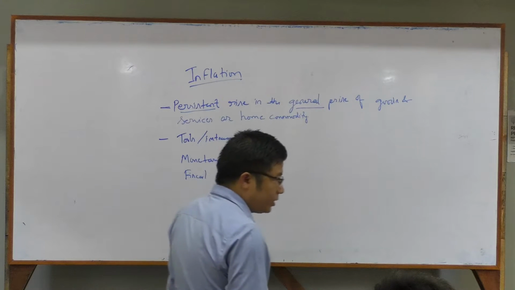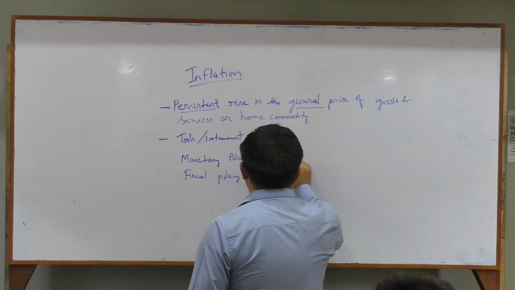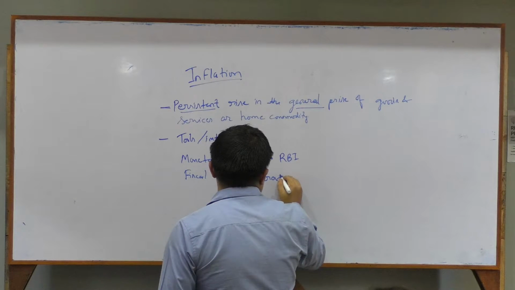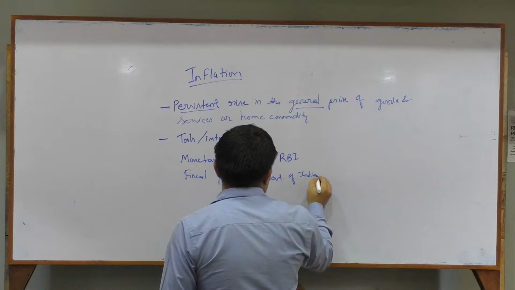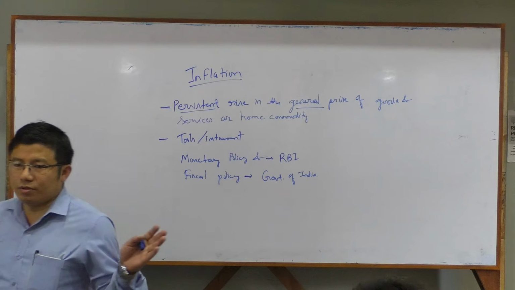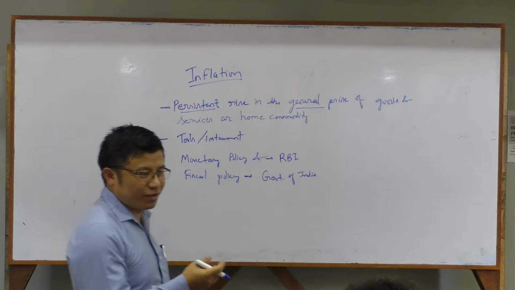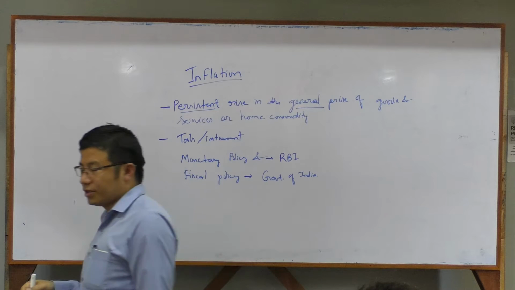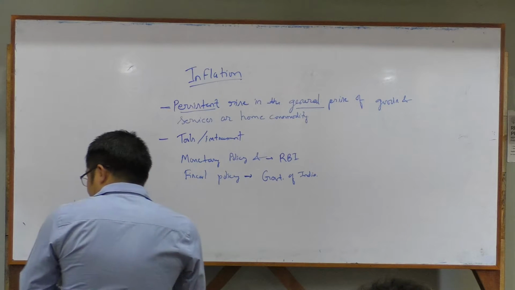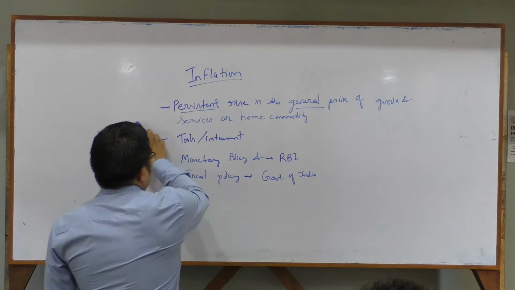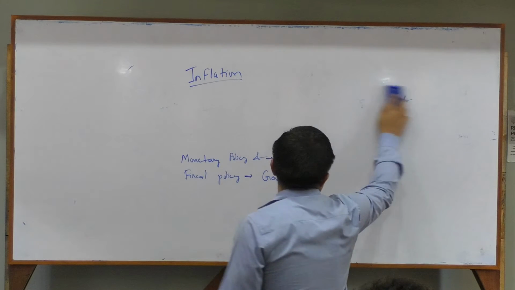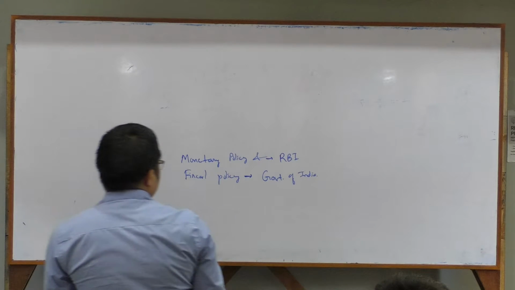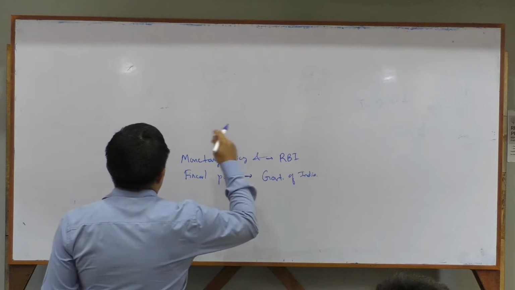Monetary policy is done by RBI, and fiscal policy is done by the Government of India. Simply, this is one logic we can find. Who conducts monetary policy? RBI. Fiscal policy? Government of India. Okay, fine. So let's start the process now. Starting with fiscal, we have nothing much to write, but for monetary there are different tools they are using, especially the RBI.